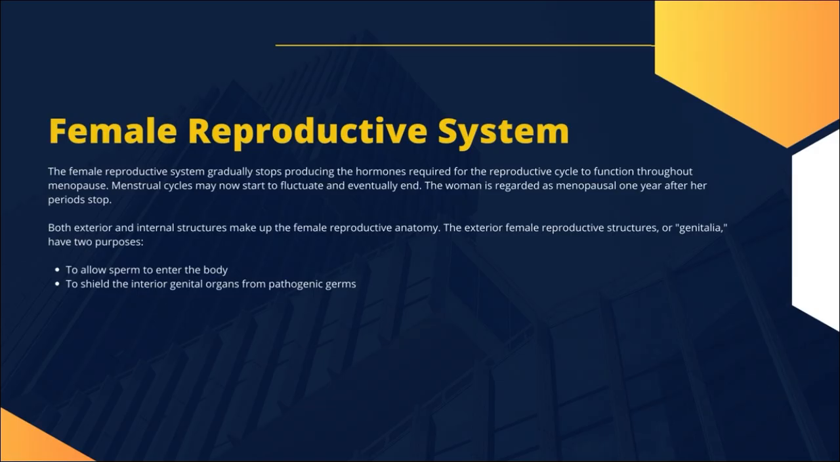Both exterior and internal structures make up the female reproductive anatomy. The exterior female reproductive structures, or genitalia, have two purposes: to allow sperm to enter the body, and to shield the interior genital organs from pathogenic germs.